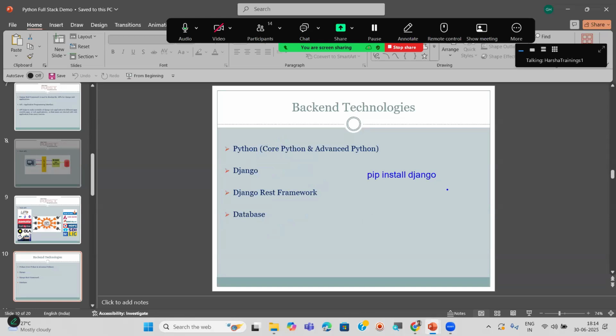Once you use this command, Django will be installed automatically along with that SQLite database, and the server also will be installed within a few seconds. We'll see all this practically later.